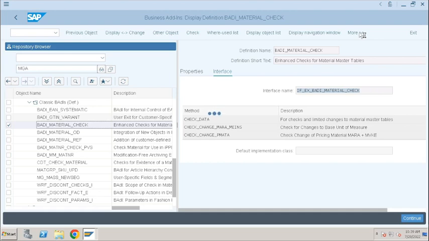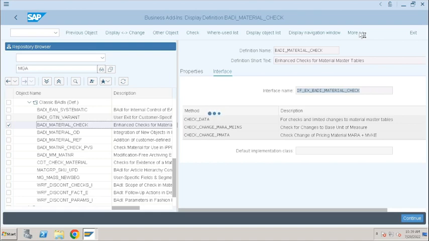SAP has provided more details in the documentation section: the scenarios in which you can implement this BADI, what the BADI is used for, and the importing and exporting parameters of each interface. You can go through the documentation to understand more about the BADI definition.